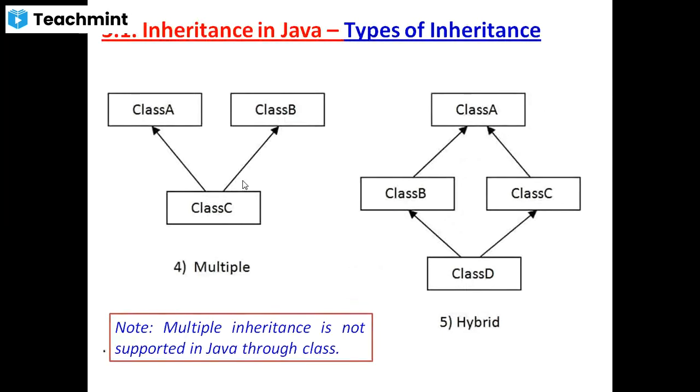Actually, multiple inheritance is not supported in Java through the classes. But in C++, all inheritance types are supported, including multiple inheritance. Here in Java, multiple inheritance is not supported through the classes, but it can be supported through any other feature.